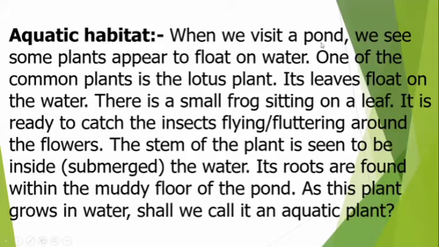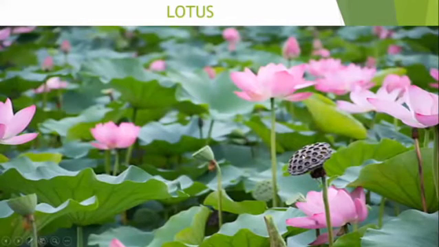When we visit a pond, we see some plants appear to float on water. One of the common plants is the lotus plant, whose leaves float on the water. There is a small frog sitting on a leaf, ready to catch insects.